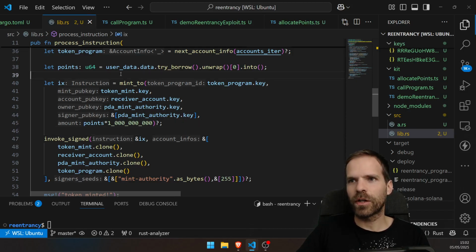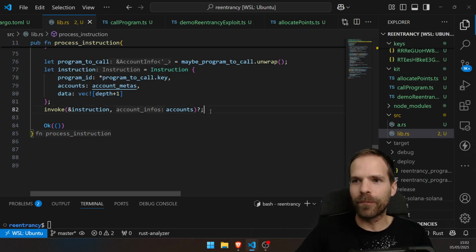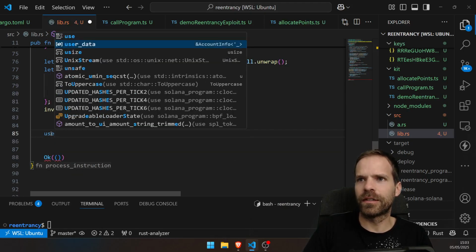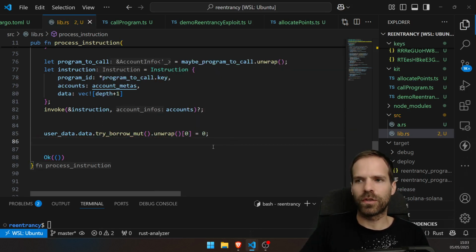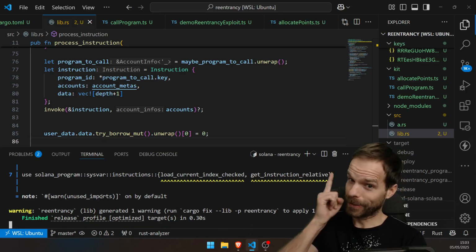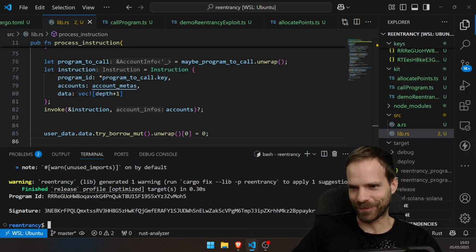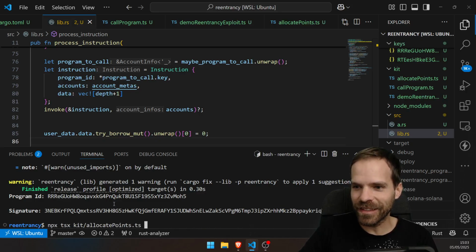I mean, obviously that's gonna work, but what we then need to do at the end of our program, what I forgot obviously, was that the user data, after it successfully got its tokens, we need to say that your points are now 0. Because you got the tokens minted, so now your points should be 0. Must not forget this, because otherwise the user could obviously mint unlimited tokens. And that will be bad, right? You agree that that will be bad. Okay, good. We're on the same page. So deployed. Now let's test this.